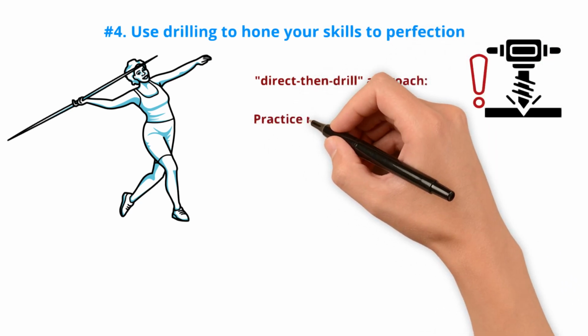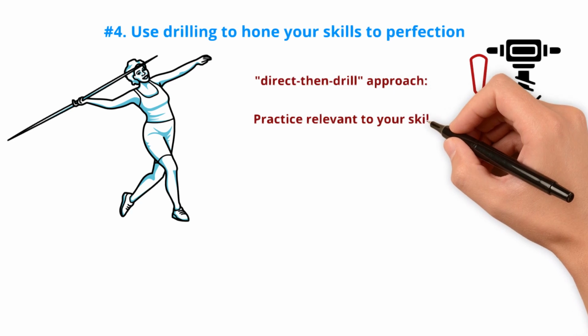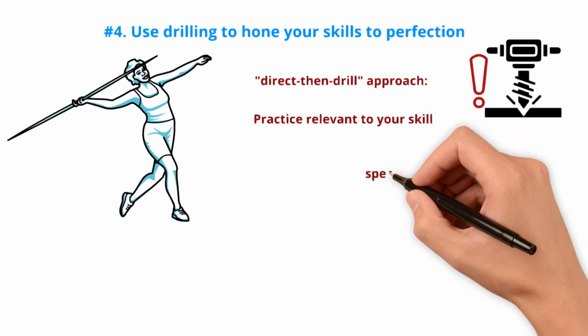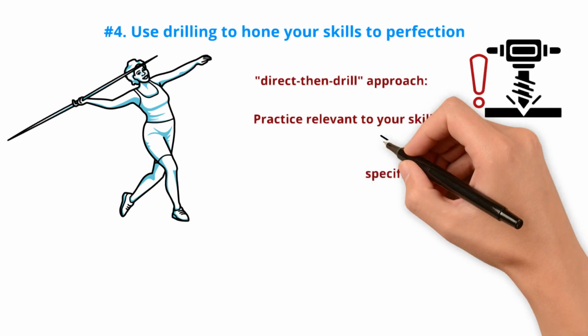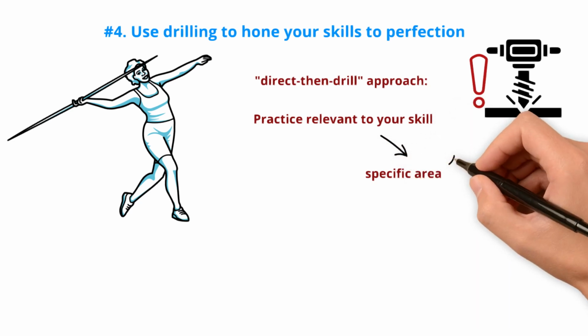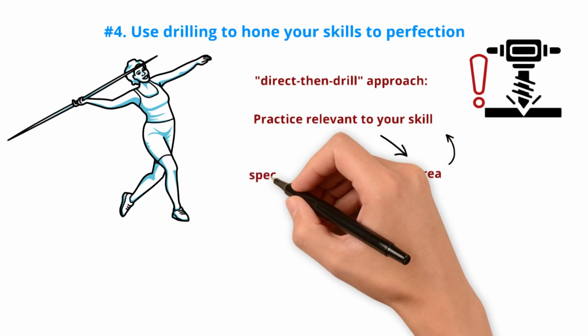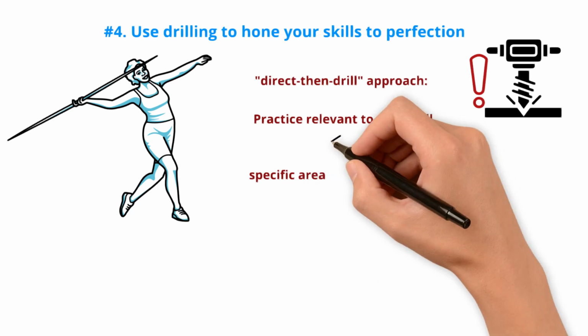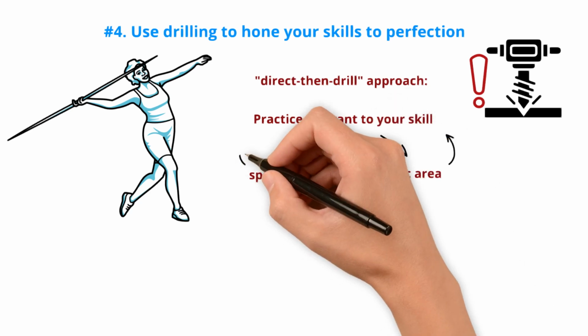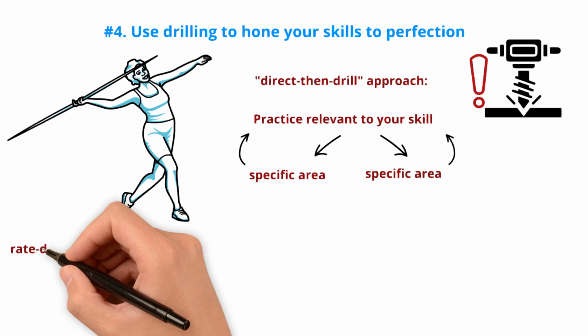Begin with direct practice relevant to your skill, whether it's coding or weaving tapestry. Use this direct practice to identify specific areas where you need improvement through drilling. After drilling, return to direct practice until it becomes necessary to drill again. To make the most of your drilling, target a rate-determining step.